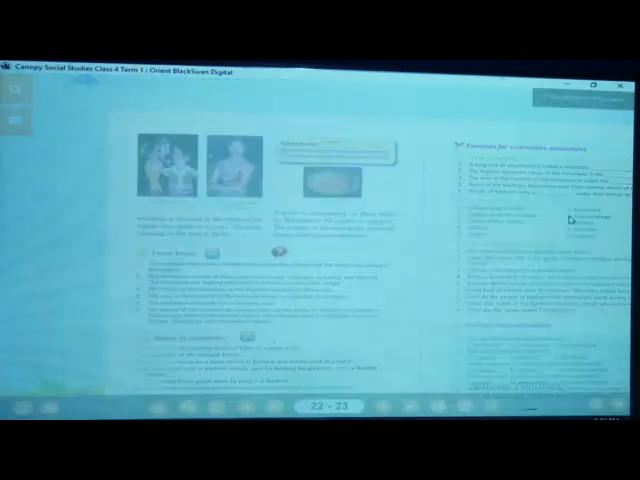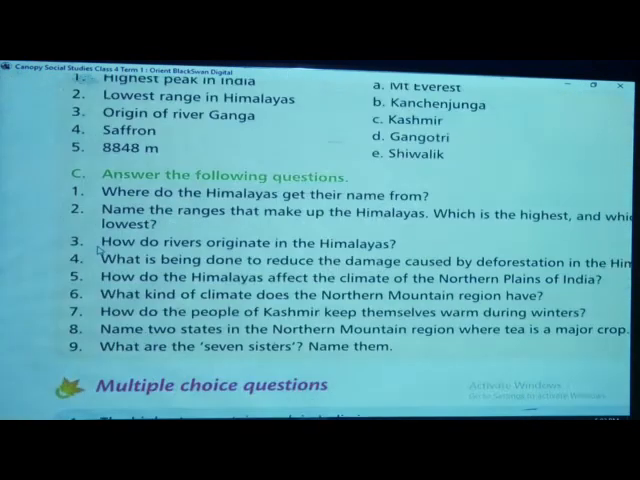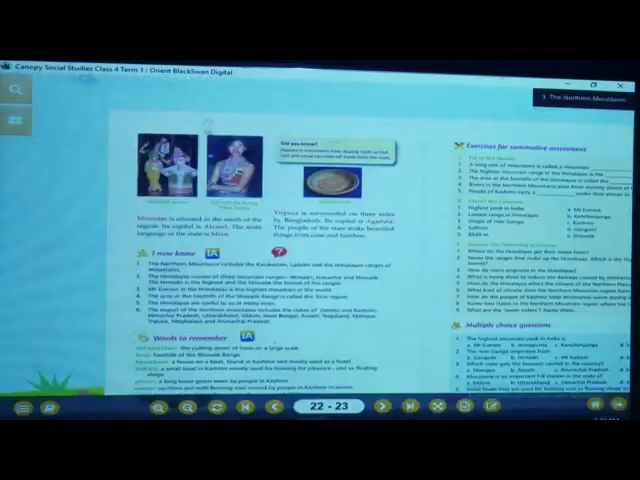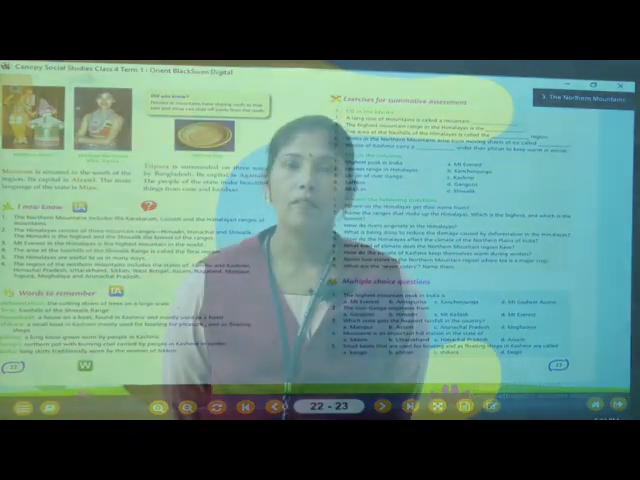This is the exercise you have to complete at home. There are fill in the blanks, match the columns, and then MCQs, and you can all do it. Yes, we have completed our lesson. Read the lesson carefully, go through the new and difficult words and write them in the rough book, and then complete the exercise in the textbook only, like fill in the blanks, match the pairs or MCQs.